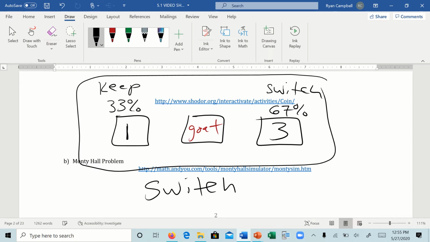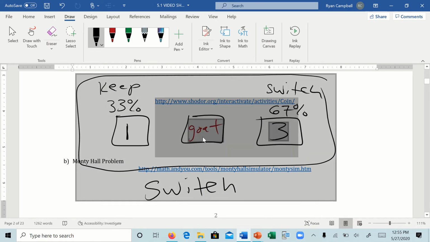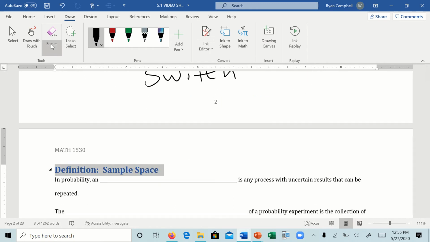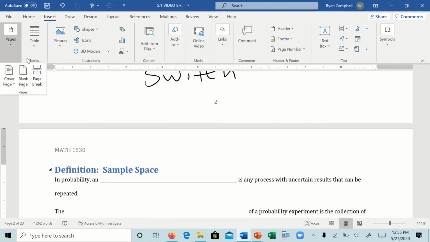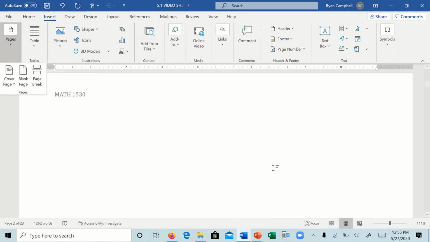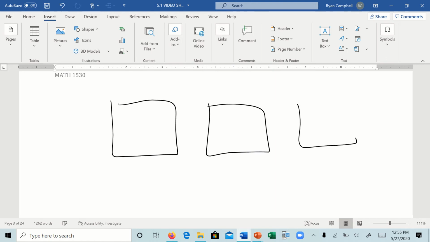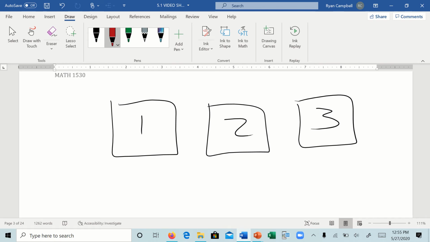So if you would like to skip a little ahead, so when we are talking about sample spaces, feel free. But for those of us who are a little curious, let me explain why. So let's give a little more space. So again, if you don't understand this, totally okay. But here is the explanation for why you should switch. Again, not going to be tested on it. It does not matter. Just for those of us who are curious.